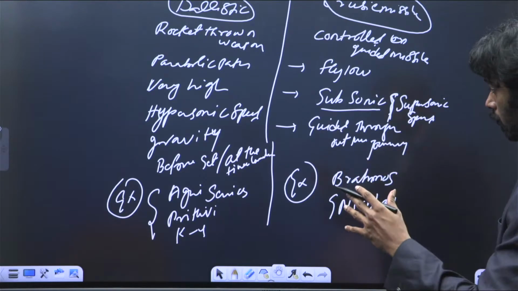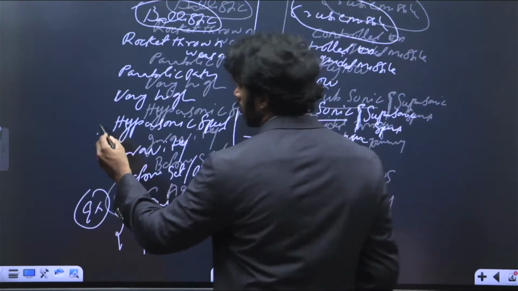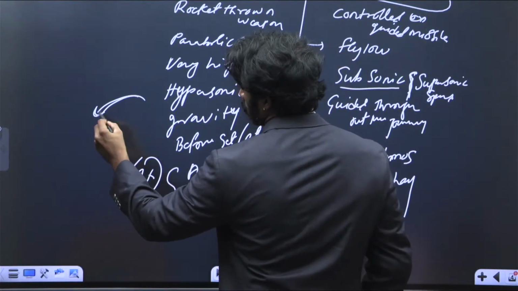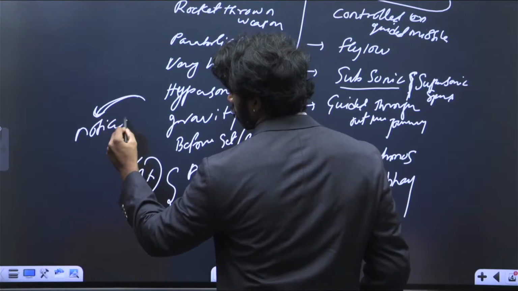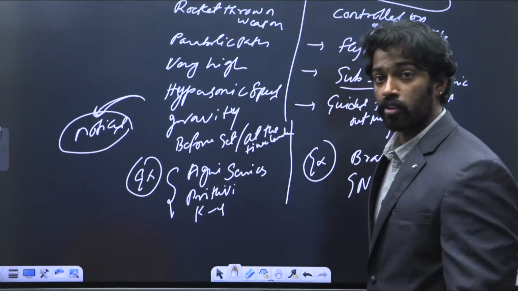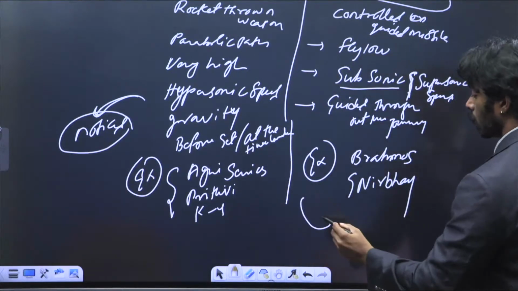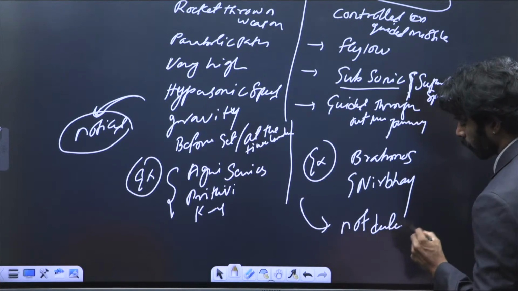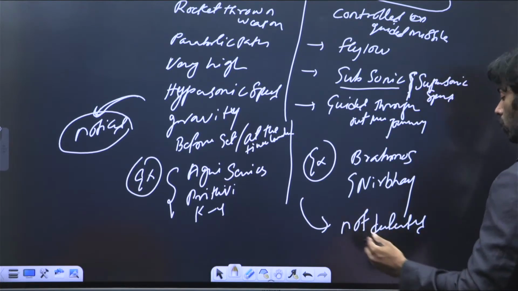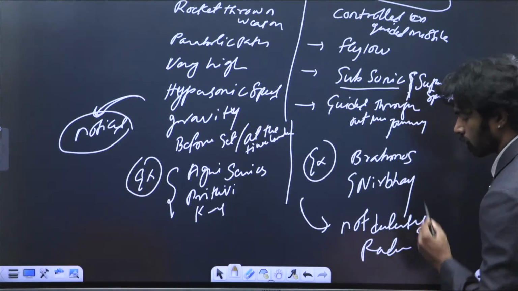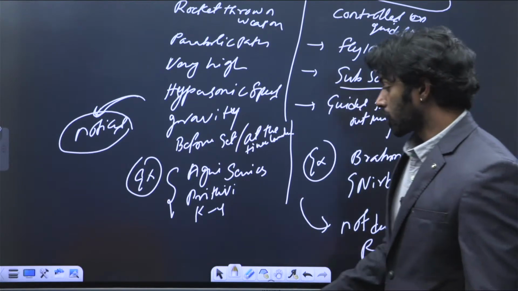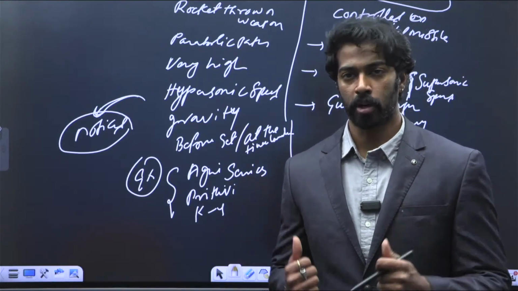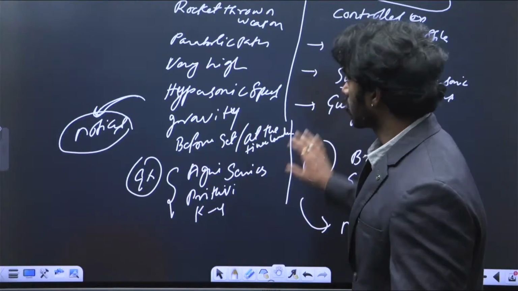And what you need to understand is that ballistic missiles can be noticed, right? They come into the radar, but they are very hard to stop. But when it comes to cruise missiles, they are not detected by the radar, right? The other aspect that you need to remember is they are not detected by the radar. These are all the information that you need to understand when it comes to ballistic missiles and cruise missiles. These are all important for prelims. Just keep in mind all of these aspects, right?